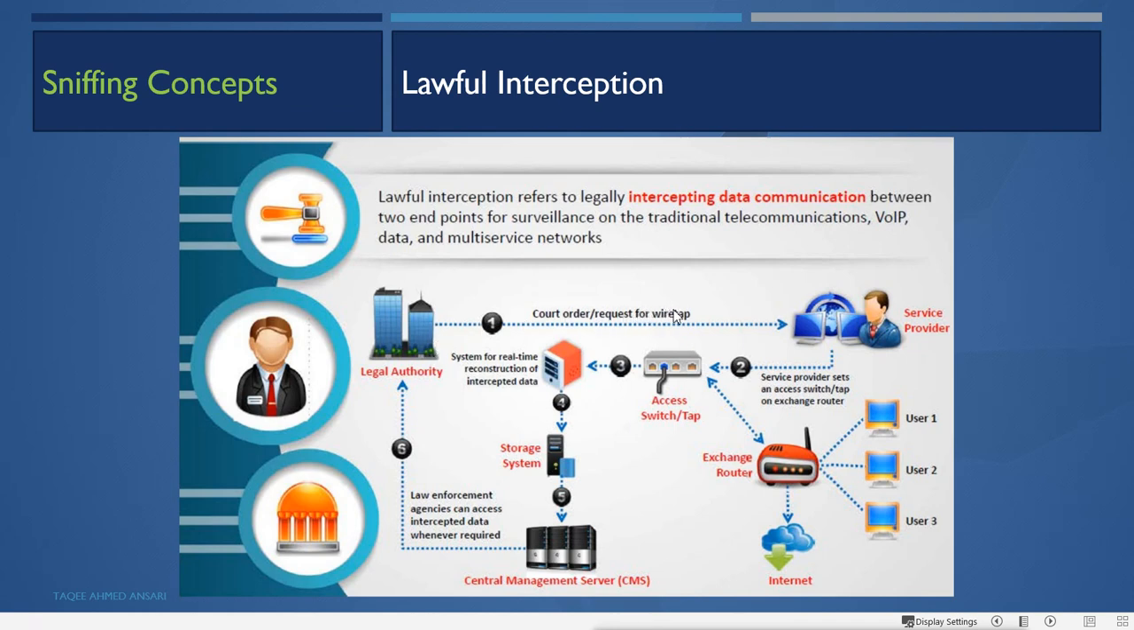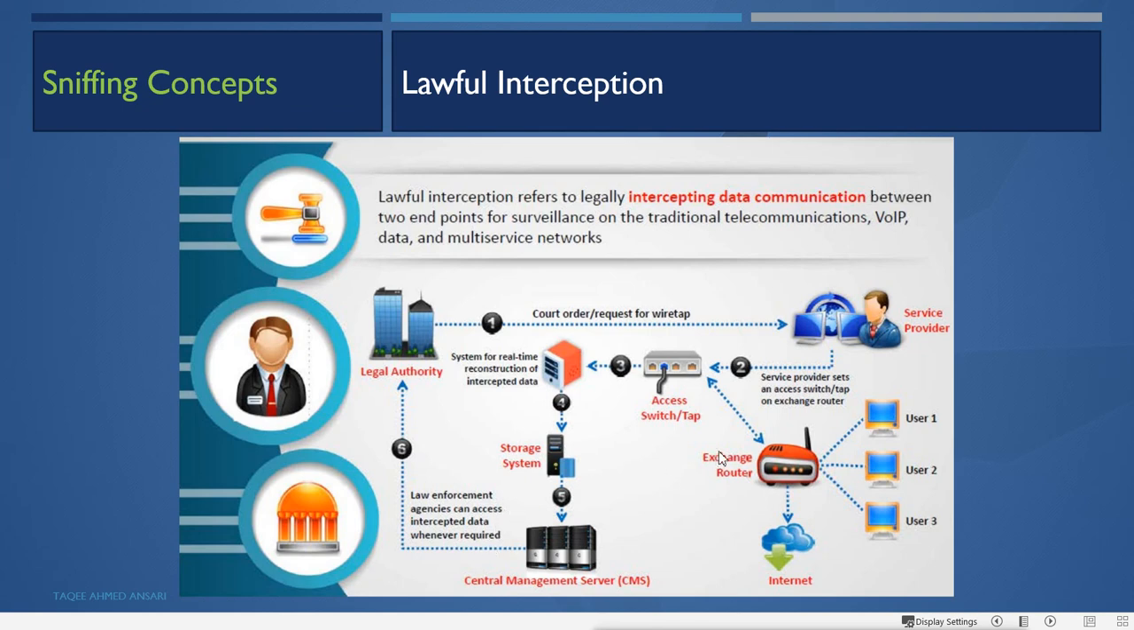They request the wiretap, they go to the service provider, and the service provider sets an access switch tap on the exchange router. They set the access switch port so that before going to the internet, the data can also go to these agencies. The switch port system does real-time reconstruction of the intercepted data, then it goes to the storage system, which can do the storage also, then the central management server, and then law enforcement agencies can access the intercepted data whenever required.